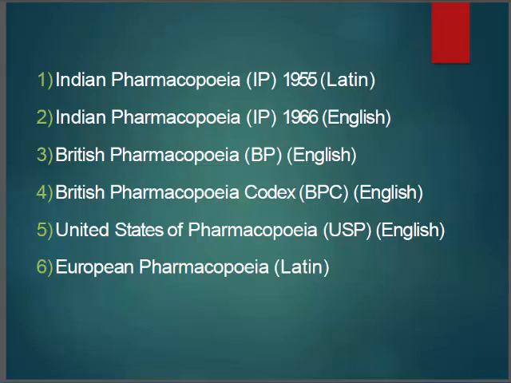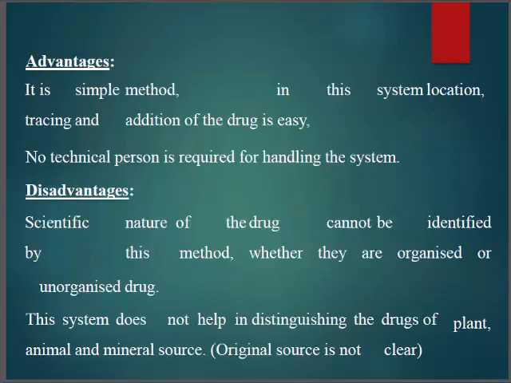Next is the United States Pharmacopoeia. Next is the European Pharmacopoeia, that's in Latin. So they are classified on an alphabetical basis in these pharmacopoeias. This type of classification is called alphabetical classification. Next are its advantages and disadvantages.